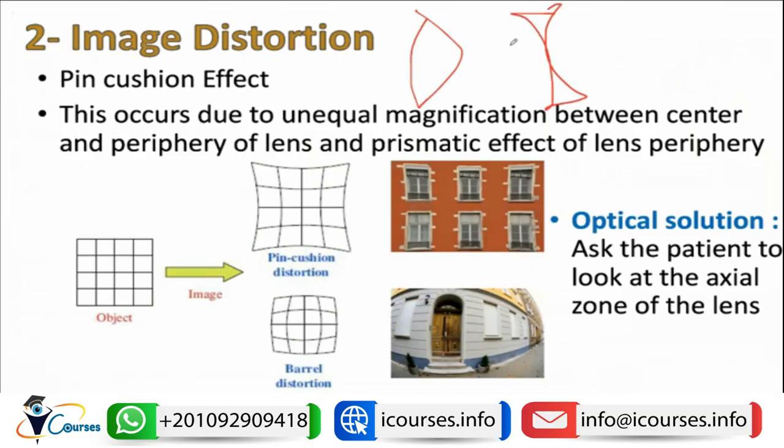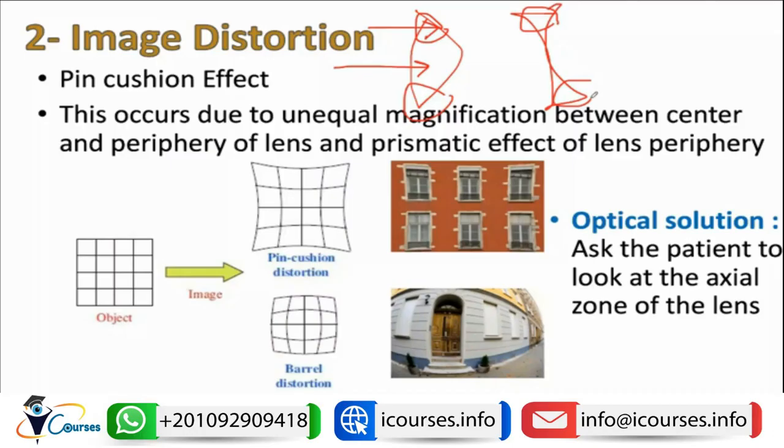So in such conditions, when the light rays enter the center, there will be a difference in the refraction between the light rays entering in the center and in the periphery. So there will be a prismatic effect at the periphery of the plus lens and the minus lens, as we said earlier. And this prismatic effect will cause distortion of the image.